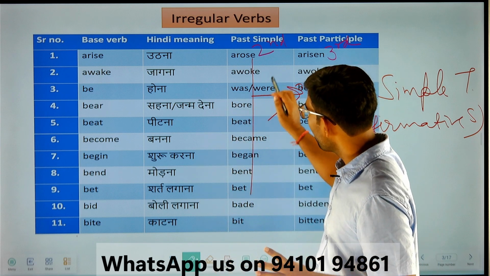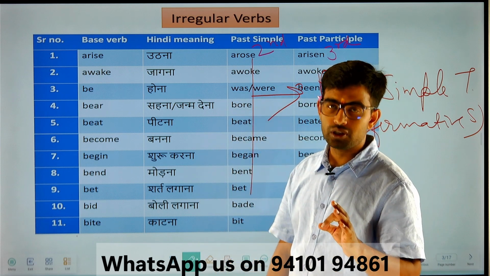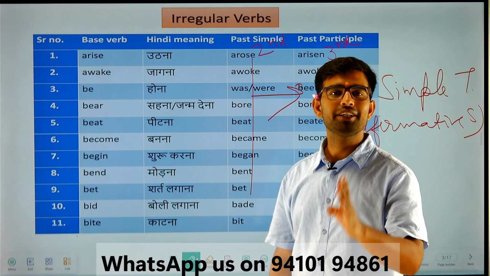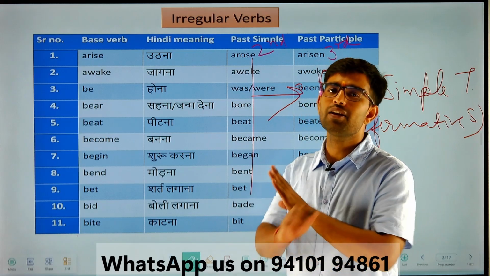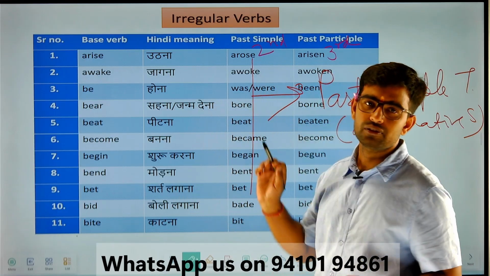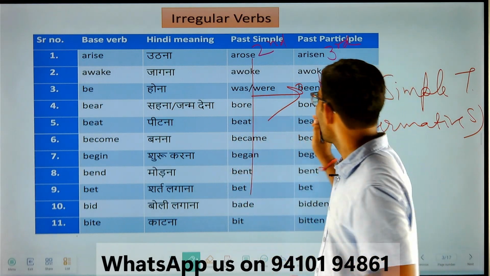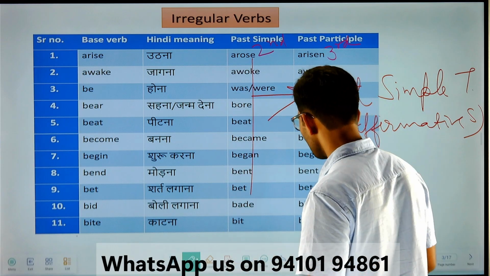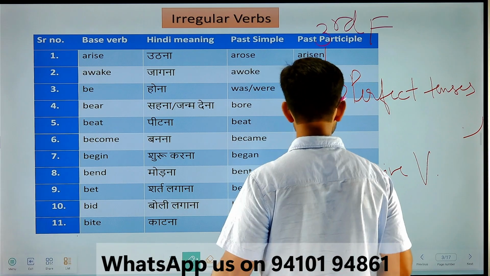The rest of the time we don't use it. Just one use, with past simple tense. Clear?